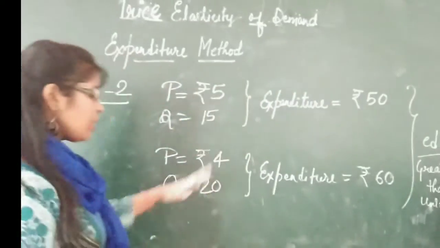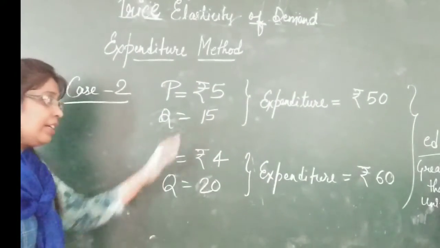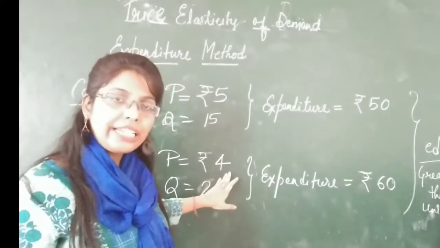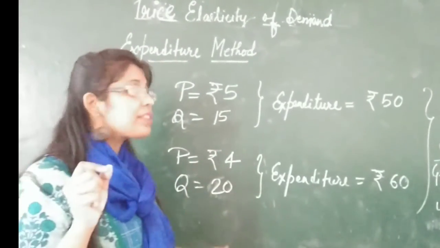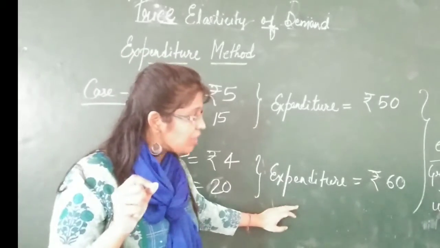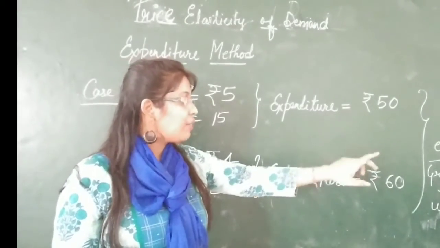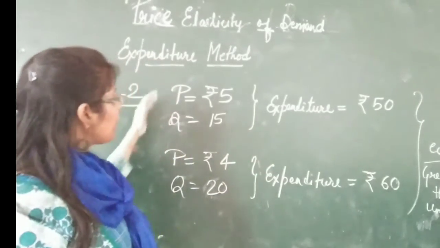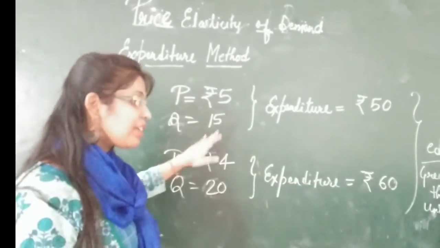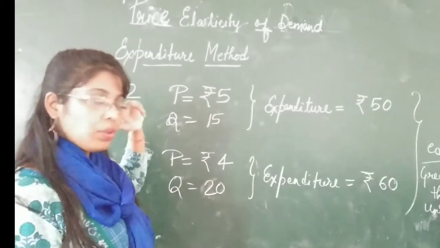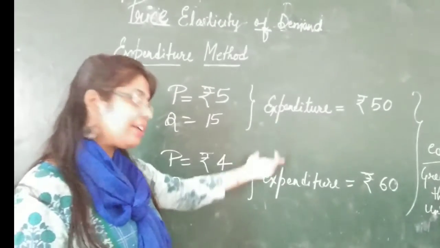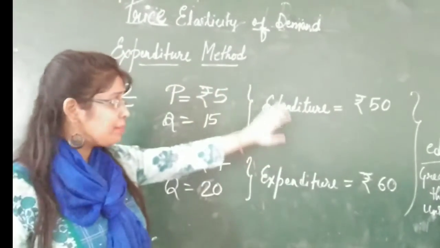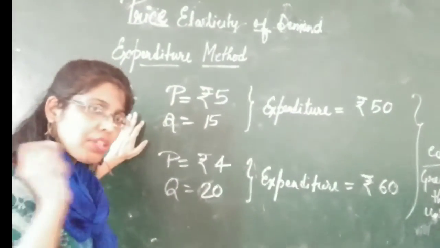Now what kind of relation you can see here? That is inverse. That means when price falls, expenditure increases, which shows inverse relation between price and expenditure, which is known as ED greater than 1 or greater than unitary. So this was the second case. Now if the price is increased, expenditure will decrease. That means here it is 50, it may decrease to 45, you can take, and because it is all based on assumption, I am just assuming.